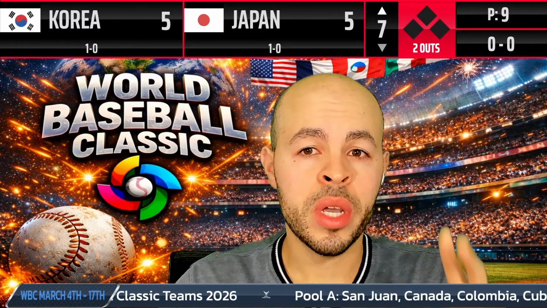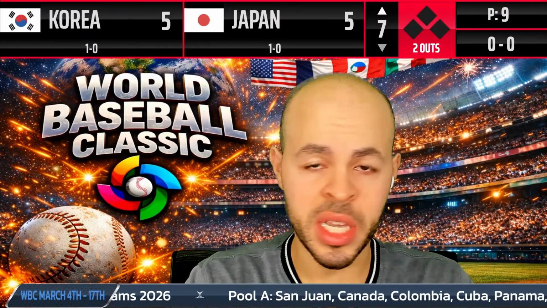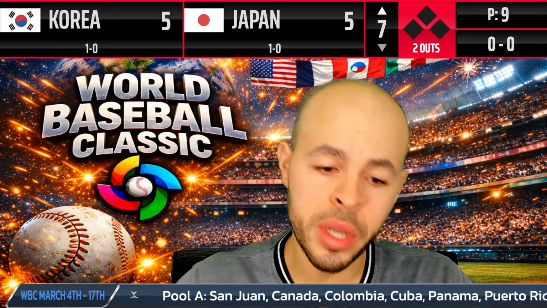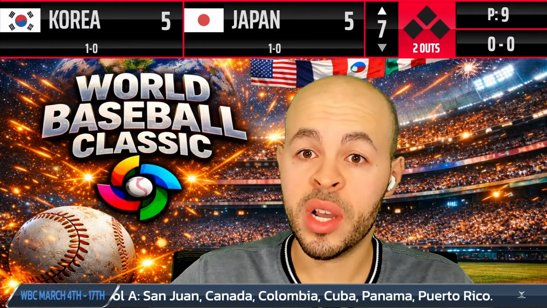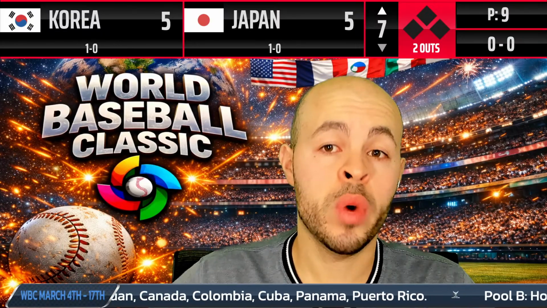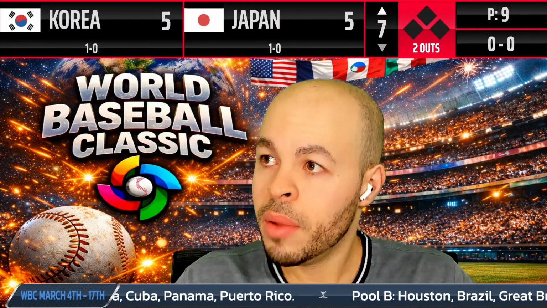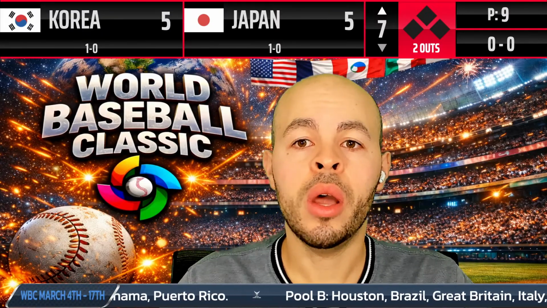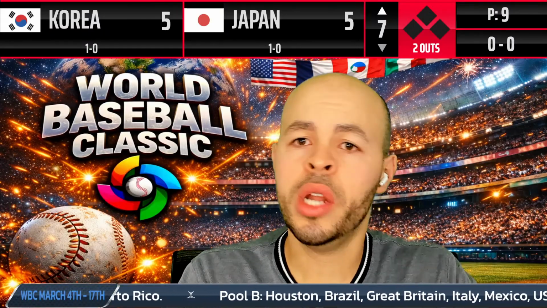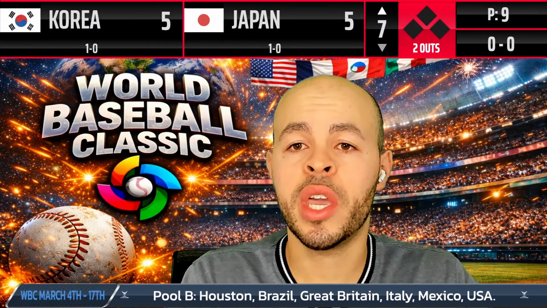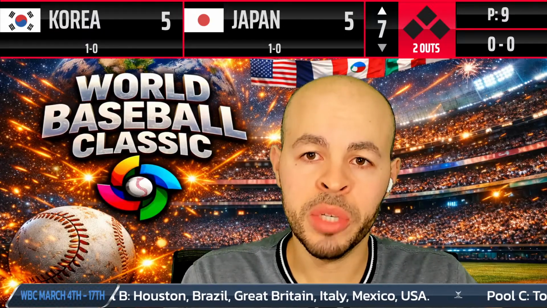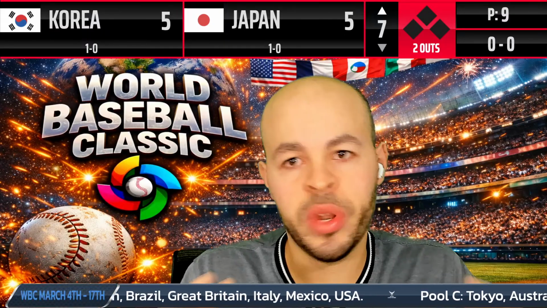Australia's in a position, look, Australia's 2-0. If they win one game against Korea or Japan, they're going to the next round. That's what it comes down to. Put it like this. If Korea and Japan want to both make it, regardless of who wins or loses this game, both Korea and Japan need to beat Australia. That's what it comes down to.